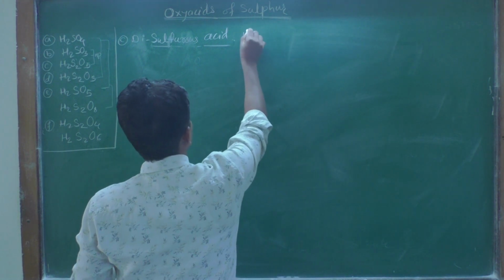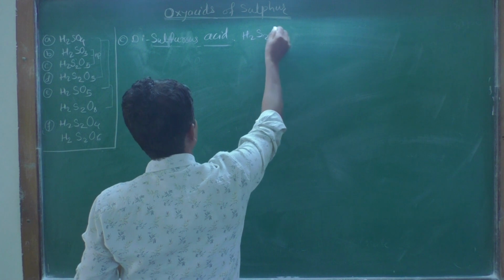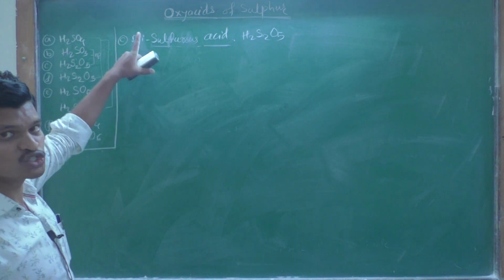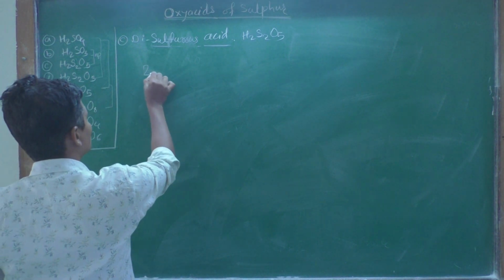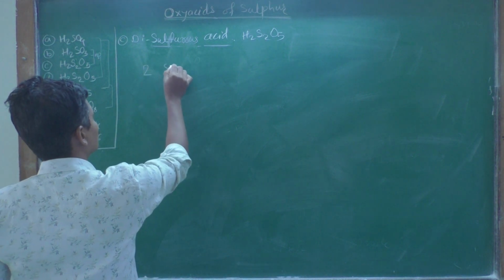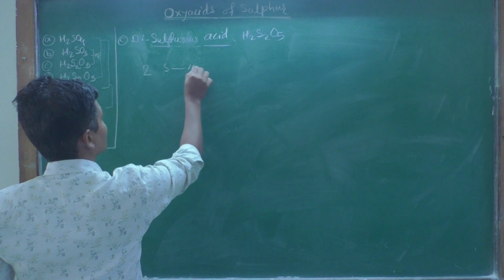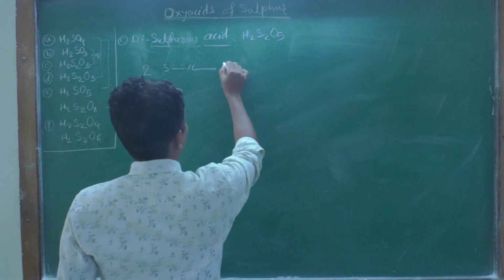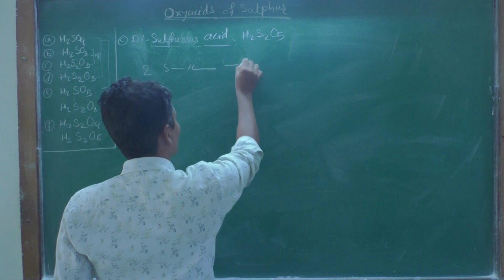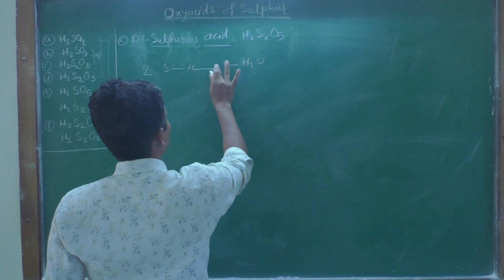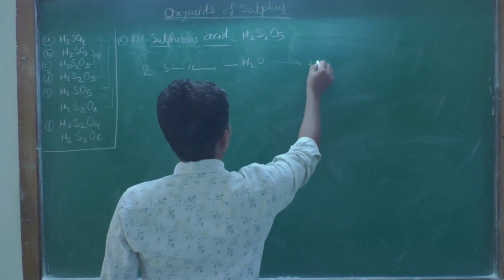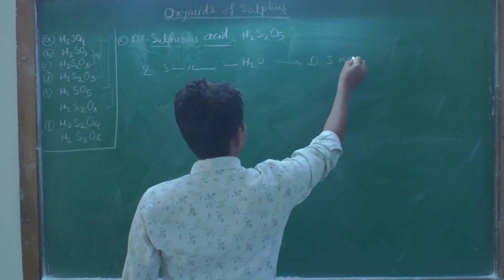How to remember this disulfurous acid? Di means 2. When two sulfurous acid molecules combine and you remove one water molecule from that structure, you will get this disulfurous acid.